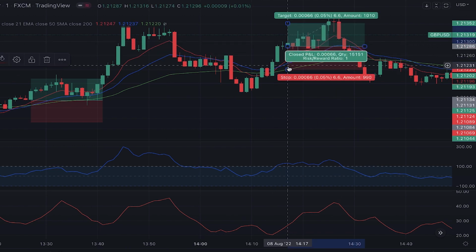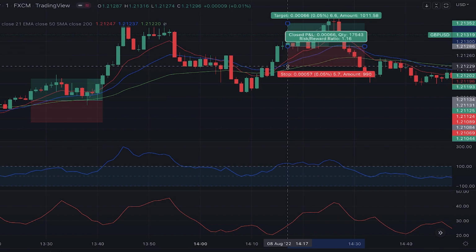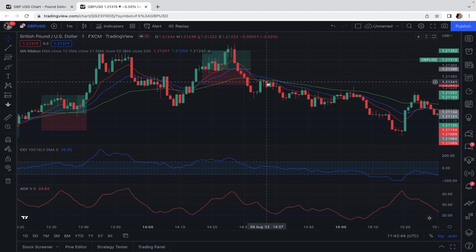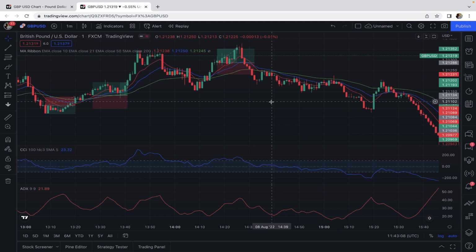Please pay attention that in cases where the longest moving average is far from your trade entry, you can set your stop loss below the middle moving average, the blue line. Please pay attention that you're not going to catch every movement of the market with the help of this trading strategy. So be patient and control your emotions, because there are always other opportunities coming and you must prepare yourself for them.